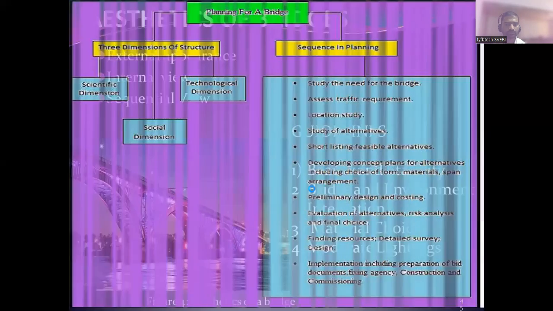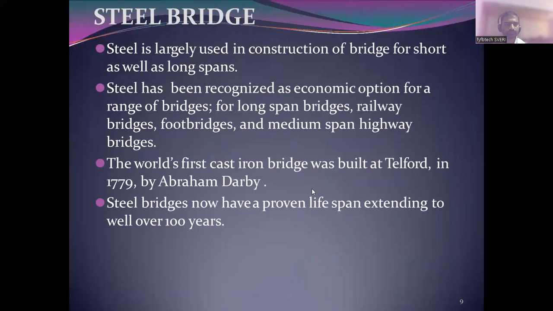This one I was seeing. Just see it. What is there in steel bridge? Steel bridge is largely used in the construction of bridges for short as well as long spans. Again, depending on the span, there are different types.